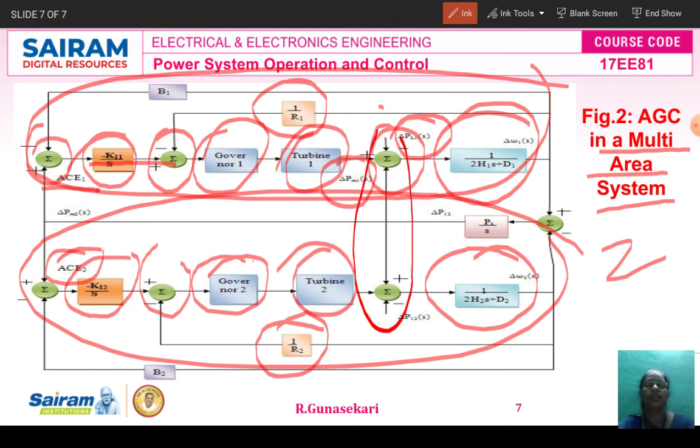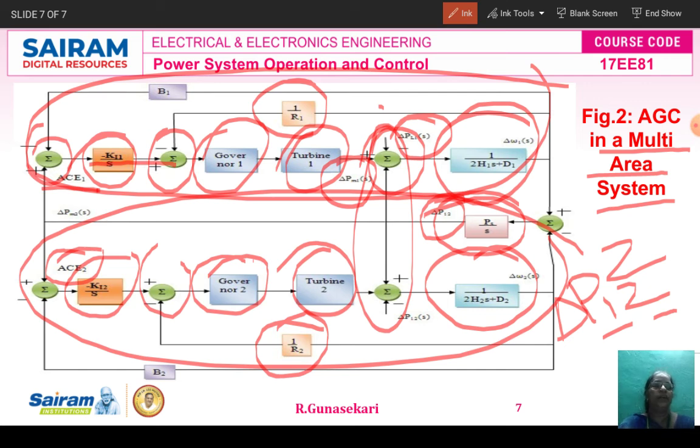So both are linked here. Here is the interconnector, del P12, meaning the power interchanged between 1 and 2. That means del P12 is the tie line power, 1 for area 1, 2 for area 2, and del P12 means the power interchanged between 1 and 2 only. That is positive. Then B1 and B2 are the frequency bias blocks of area 1 and area 2.